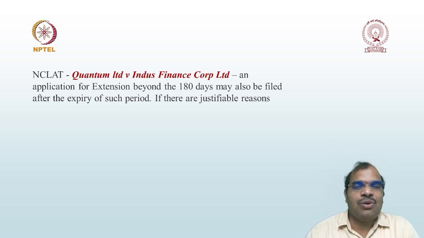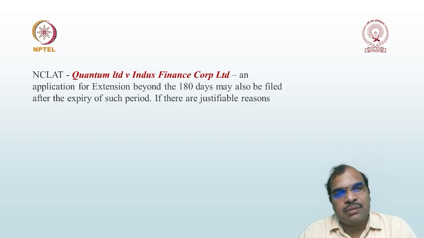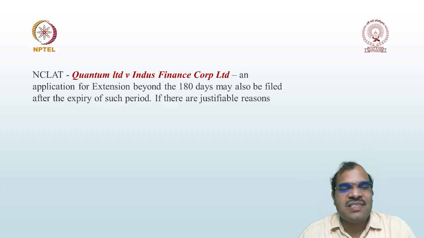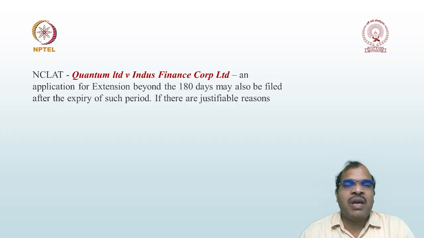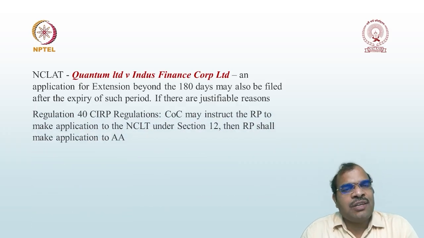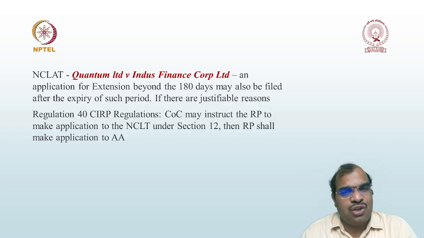As a normal rule, the application for extension shall be made during the validity period. That means after the expiry period you cannot make an application for extension. But there are instances where, if there are justifiable grounds, NCLAT held that the adjudicating authority may allow such an application even beyond 180 days. Then regulation 40 of the CIRP regulations provides that the COC may instruct the RP to make an application to the adjudicating authority under section 12.